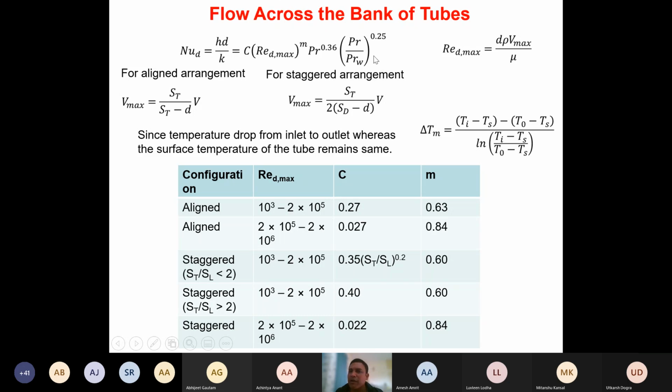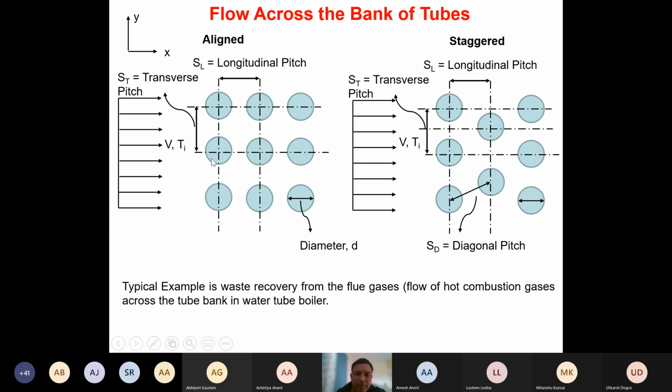Here Re_D,max is nothing but the Reynolds number calculated in terms of the diameter of the tube, and the velocity taken as the maximum velocity. So maximum velocity will be somewhere here in between, isn't it? Where the cross-sectional area is the lowest. Do you all agree?